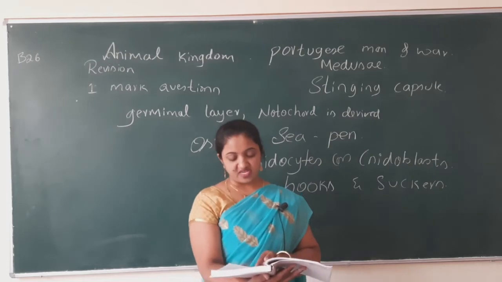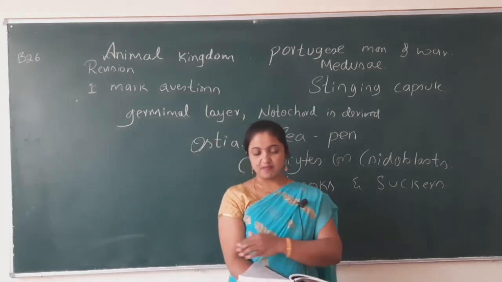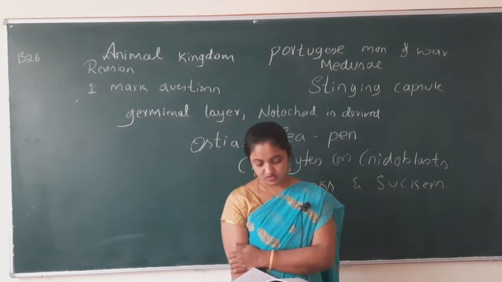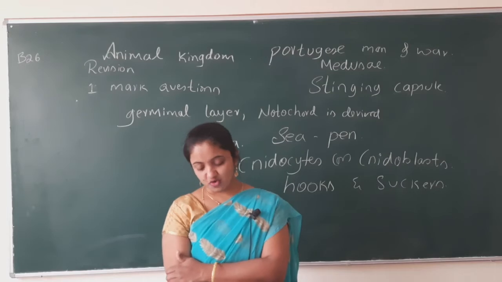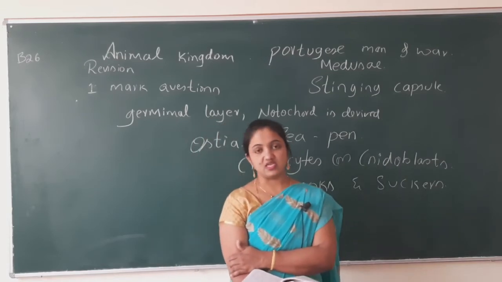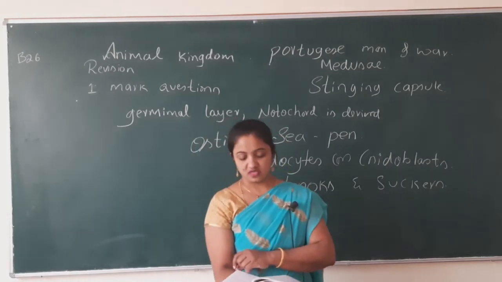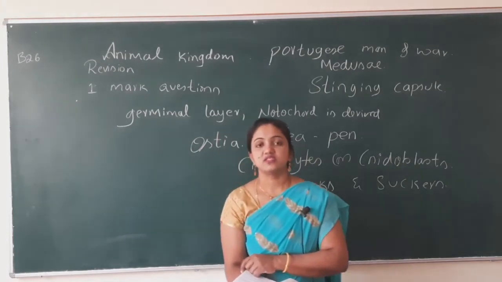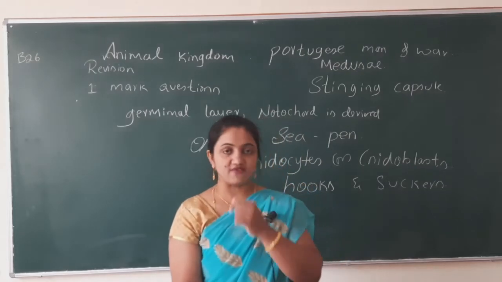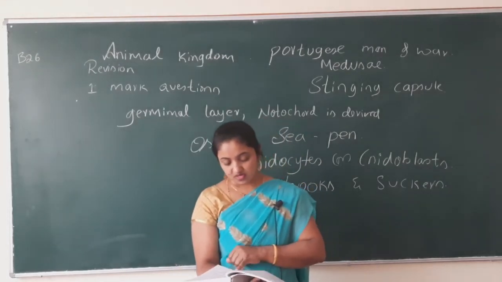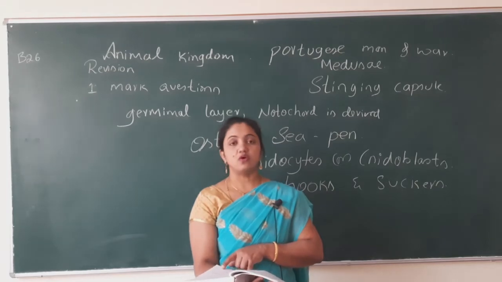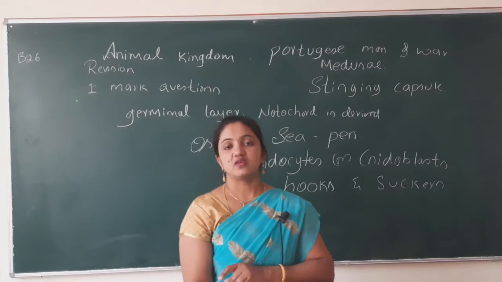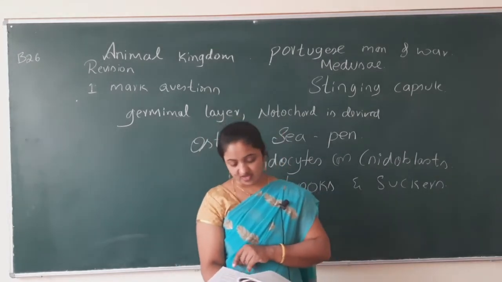Which member of platyhelminthes has high capacity of regeneration? Which level of body organization is seen in Aschelminthes? In Aschelminthes, it is organ system level of body organization.